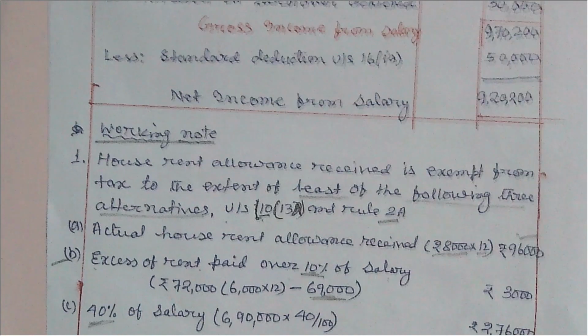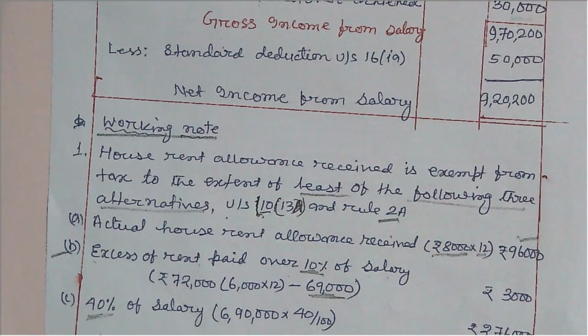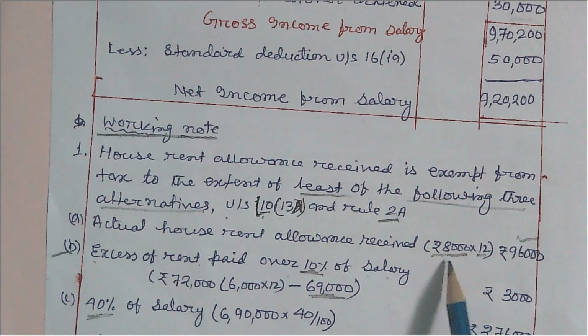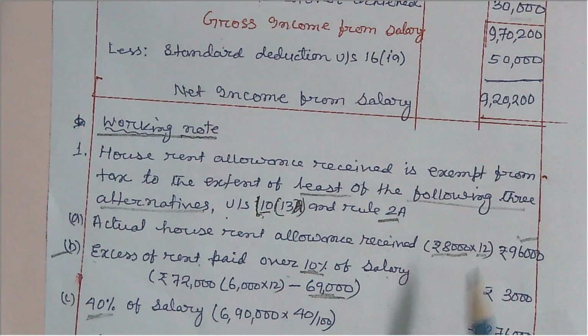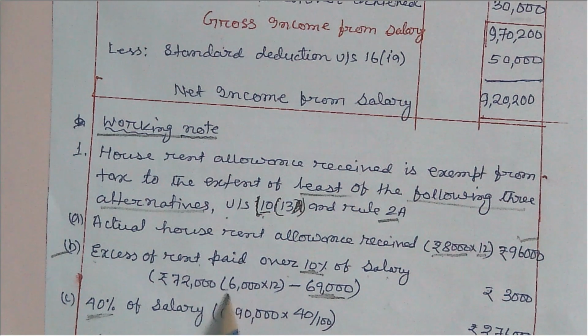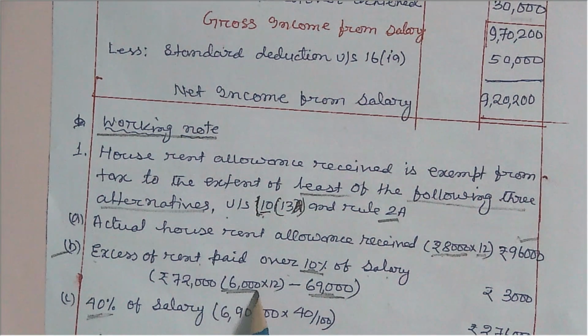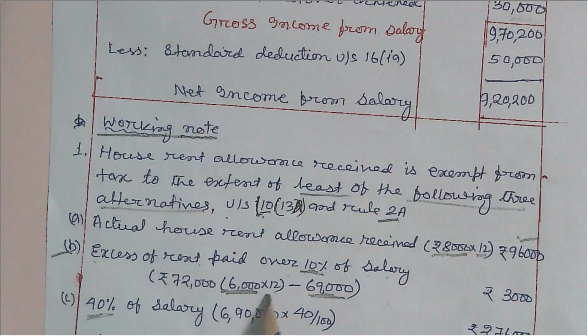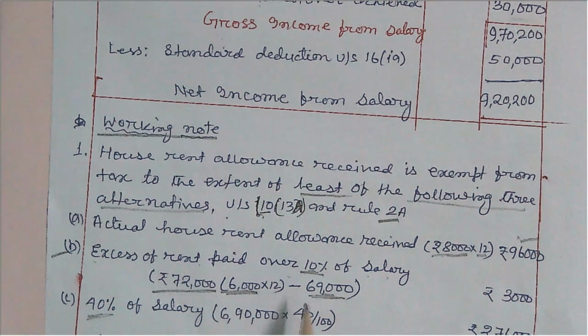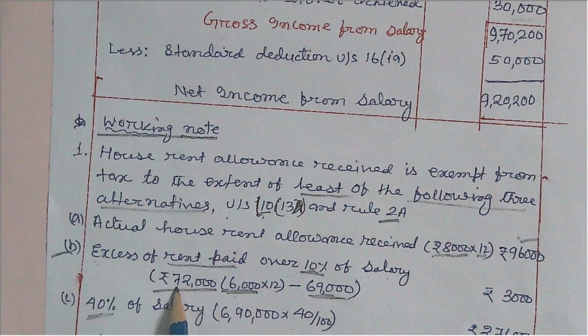The employee is getting house rent allowance money received from the employer, 8,000, but he is staying in a rented house where he is paying rent of 6,000 per month. That is 6,000 into 12, which is 72,000. This is to be calculated on the basis of rent paid by the employee, so the rent paid is 72,000.